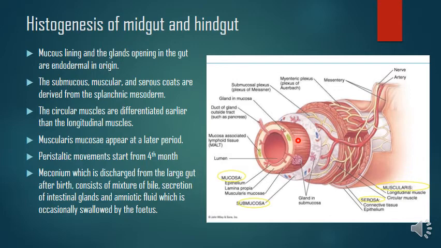Then the peristaltic movements start from the 4th month of intrauterine life, and meconium, which is discharged from the large gut after birth, is the first fecal matter of the fetus, I mean after birth. So that is called meconium. This meconium consists of a mixture of bile, secretions of intestinal glands, and amniotic fluid, which is occasionally swallowed by the fetus. So the meconium, which is the first stool of the fetus, consists of bile and intestinal gland secretions as well as amniotic fluid.